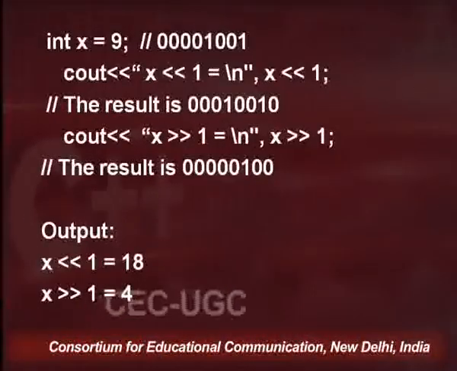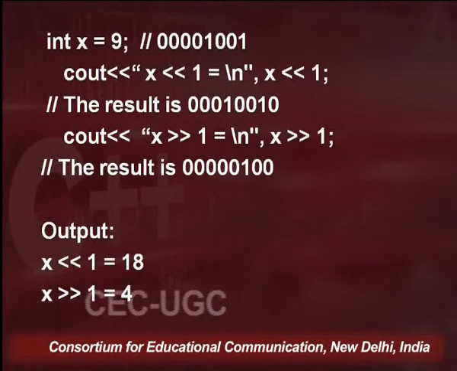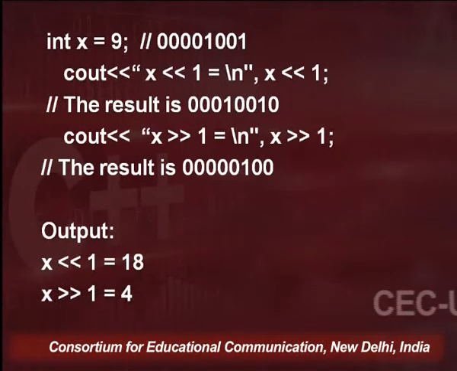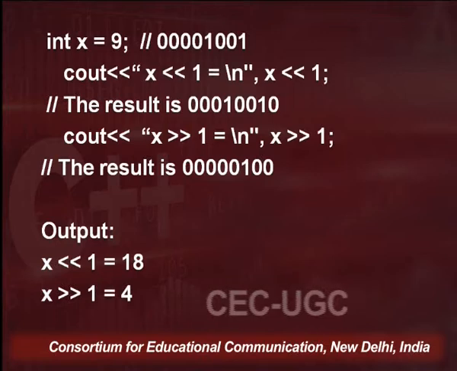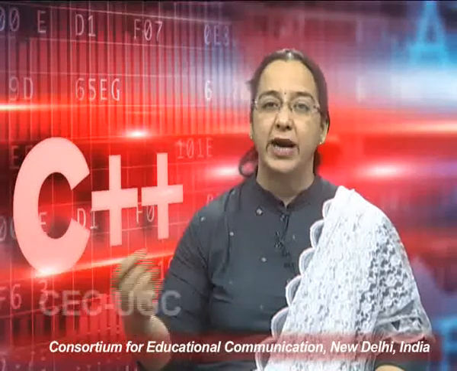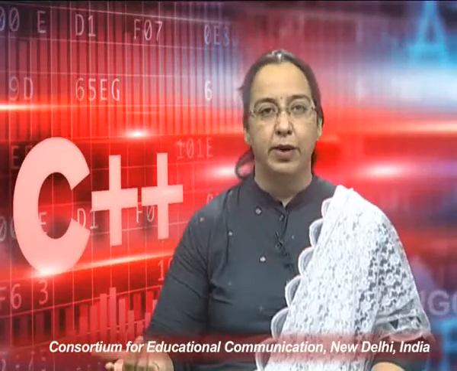So right shift gives you answer 4, while left shift gives you answer 18, which is x multiplied by 2. This is only for one place, and it accumulates the moment you shift by more bits. For example, when x is given the left shift or right shift twice, the effect will be accumulated accordingly.